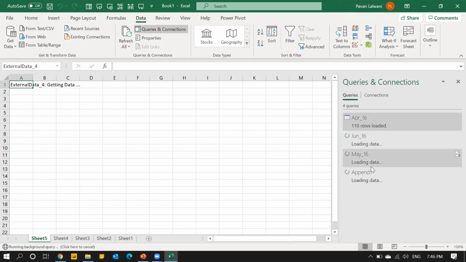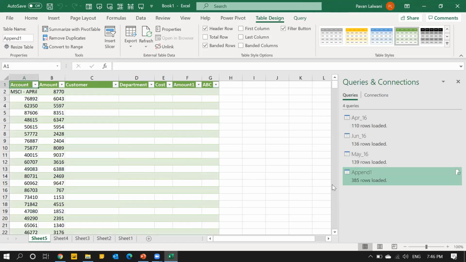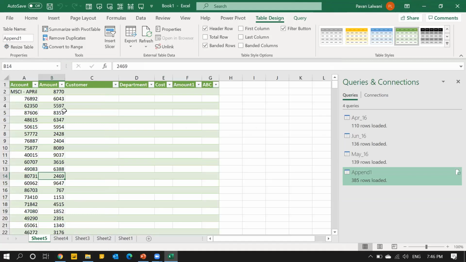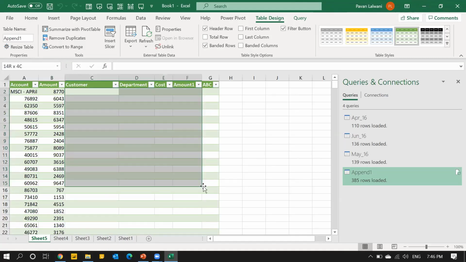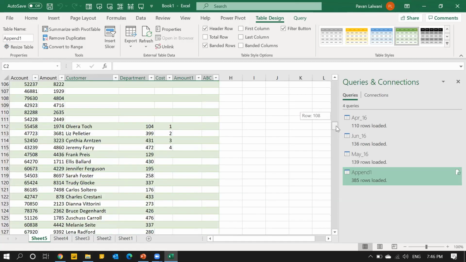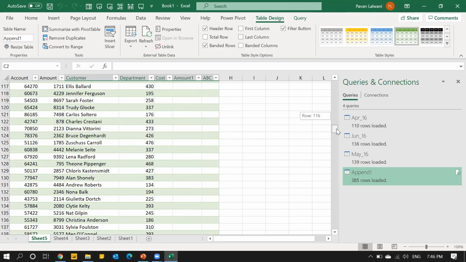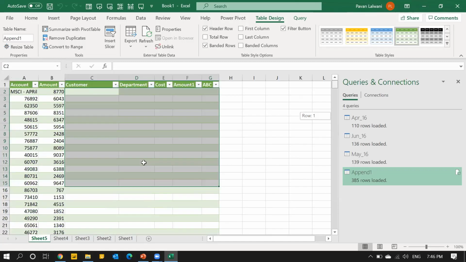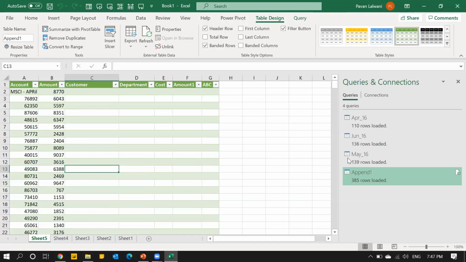Close and load. So this is the append: 1,385 records. And here, these are the 4 columns. Wherever you see that nothing is there, that means in that respective file, there was nothing, null values. So when you scroll down, you should get the values here. You see? Right. Now, how many records are there? If you see, 385.